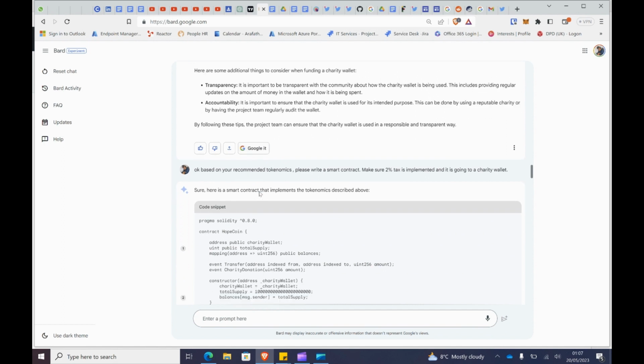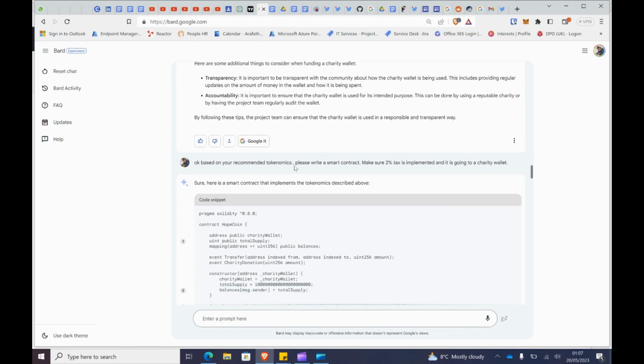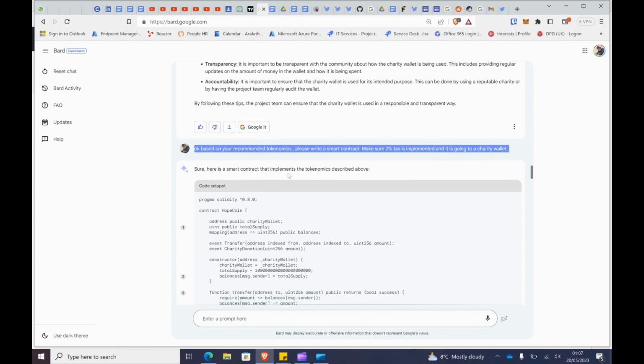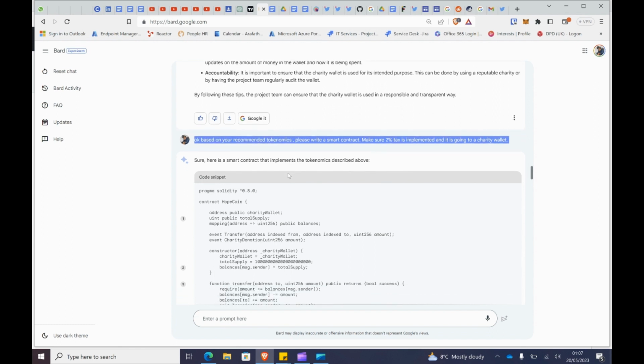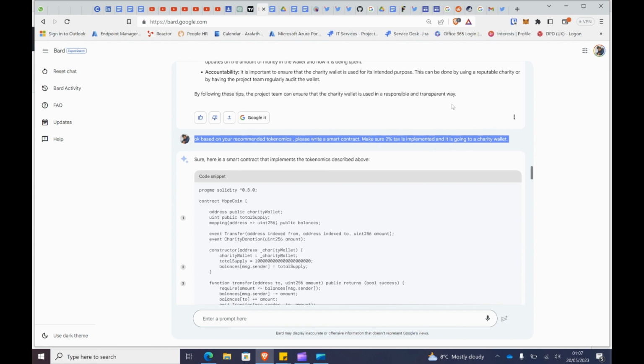Right. So I did ask, okay, based on your recommended tokenomics, please write a smart contract. Make sure a 2% tax is implemented and goes to the charity wallet. So this is what I decided, right? I'm thinking, okay, create a tokenomics. Your tokenomics is great, but implement a 2% tax that goes to your charity wallet. So, right, here it is.